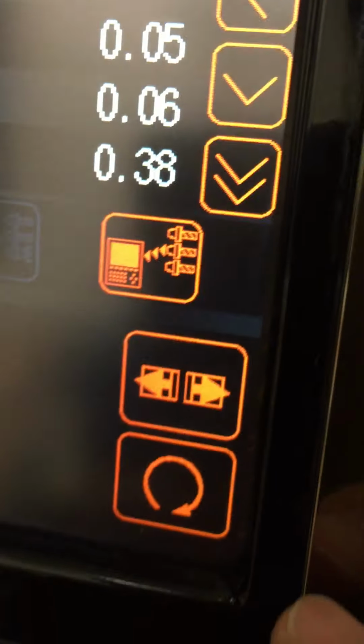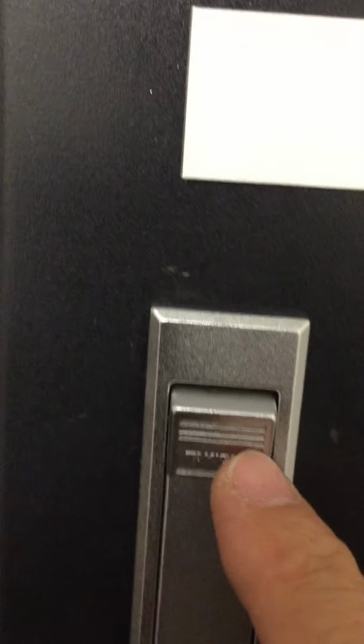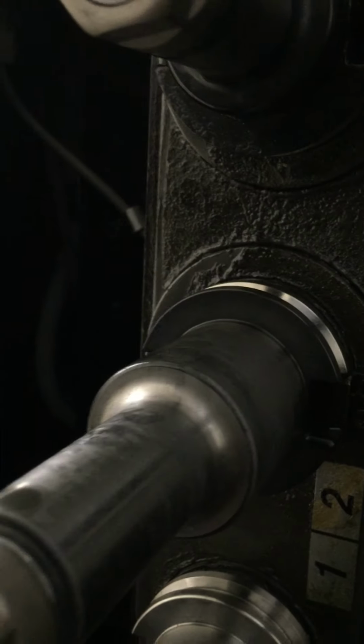Before you can open that door, you need to hit that open button. Now you can open the door. Now look at my tool. This is tool number 2 right there.